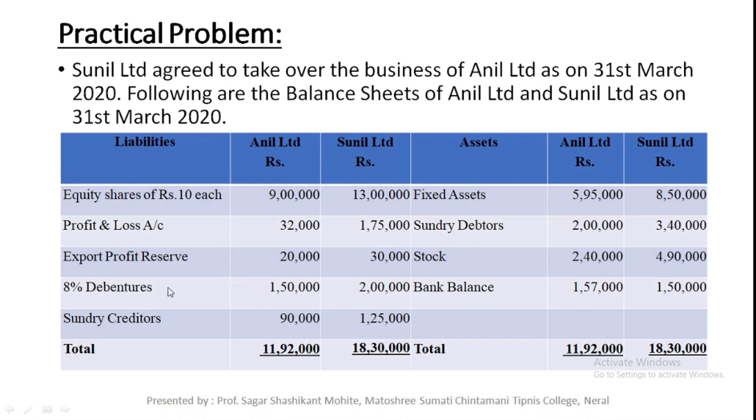After passing these journal entries, our balance sheet is nil. Just confirm that our balance sheet is nil or not. We have transferred all these liabilities and all these assets to the realization account, equity shareholder account or some other account.